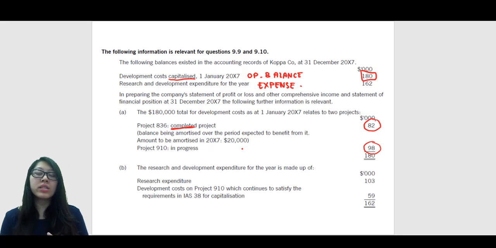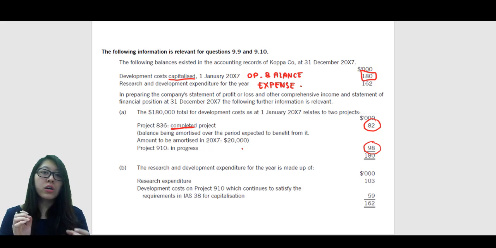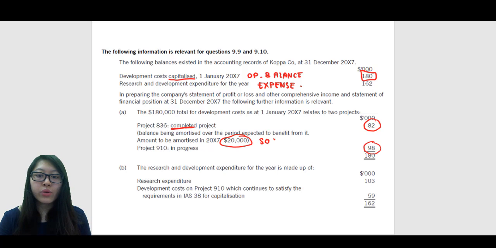Now remember that amortization is similar to depreciation, and depreciation is an expense that is charged to the profit or loss statement. Therefore, this is what is going to be included in our SOPL, or our profit or loss. So that is one item so far. Project 910 is in progress, $98,000. It's in progress, but it already has been capitalized, so this is still going to our financial position. It's not an expense.